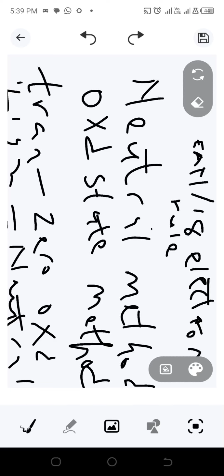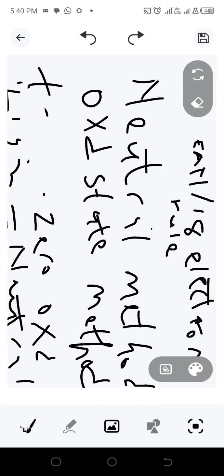The next one is the oxidation state method. In the oxidation state method, the first step is to know the oxidation number of the transition metal, and then calculate for the respective ligands. One of the most prominent and effective methods which we would emphasize here is the neutral method.